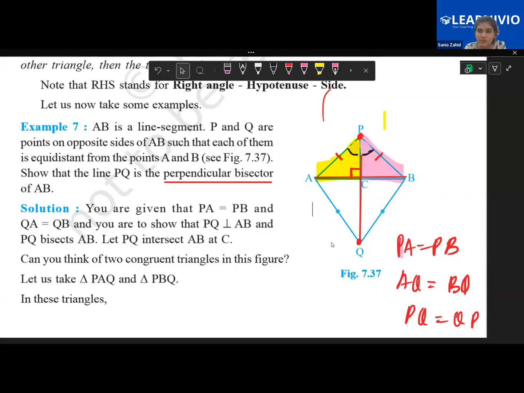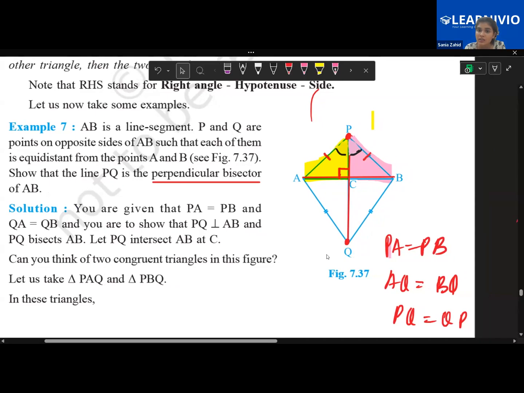Then any other angle do you think is equal? Ma'am, QA equals QB. Q is not included. The pink triangle and the yellow triangle, pink and yellow do not have Q.